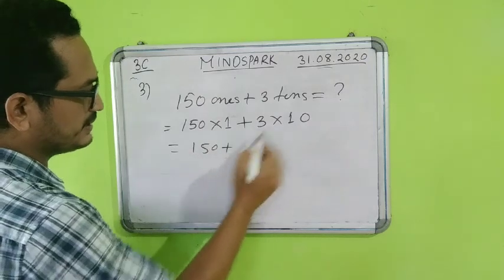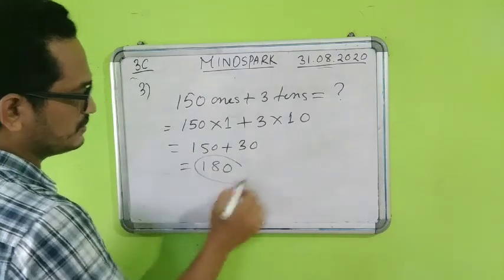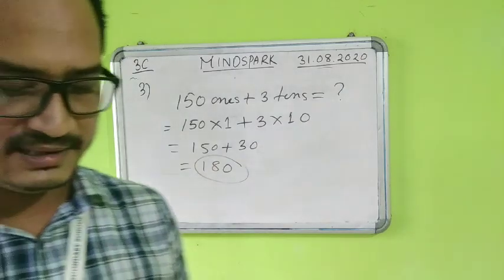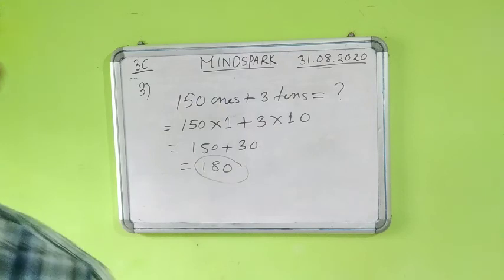This is 150, and 3 into 10 will be 30. So 150 plus 30 will be how much? It will be 180. So the answer is 180 here. Okay, 150 ones and 3 tens is equal to 180.